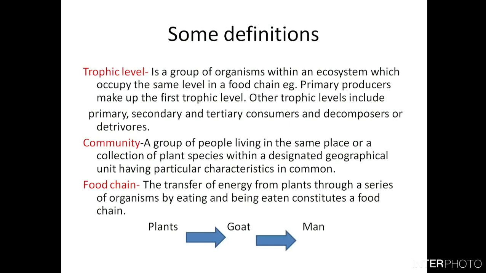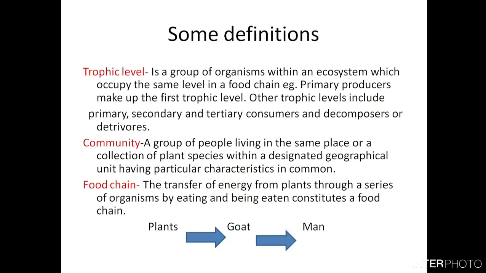And if you take the example of plants, you can say a community is a collection of plant species within a designated geographical unit having particular characteristics in common. So it could be plant species present in a particular geographical unit or space, for example orchids, etc.